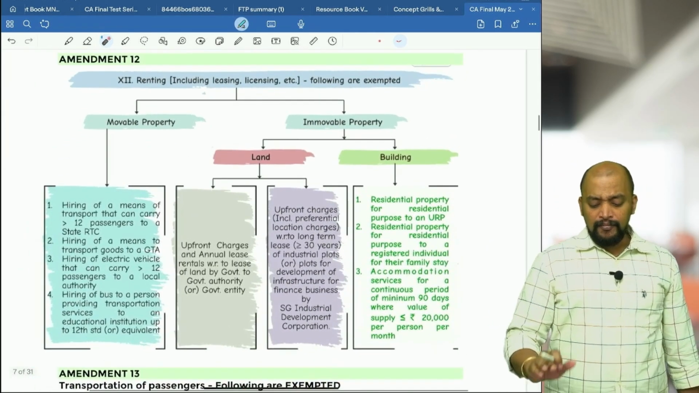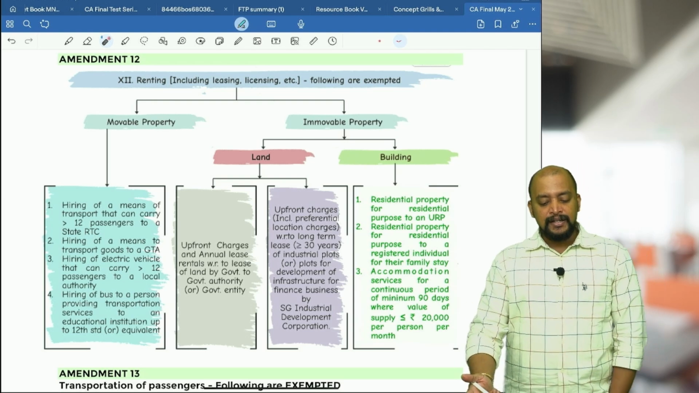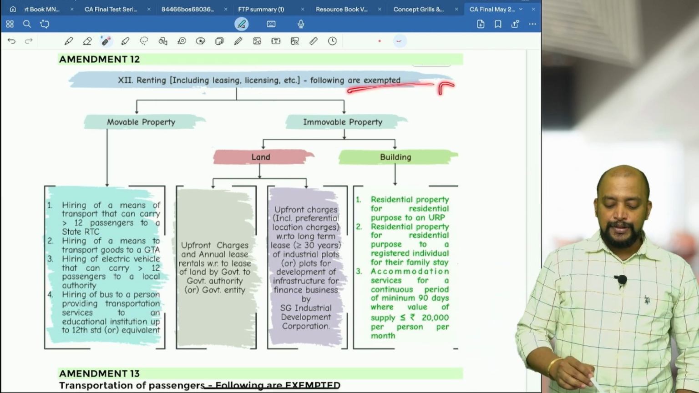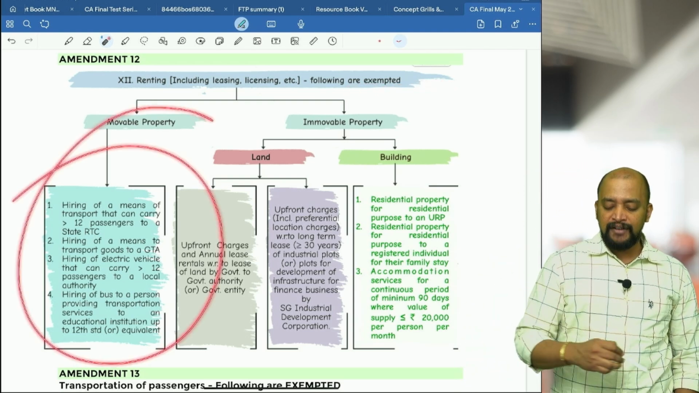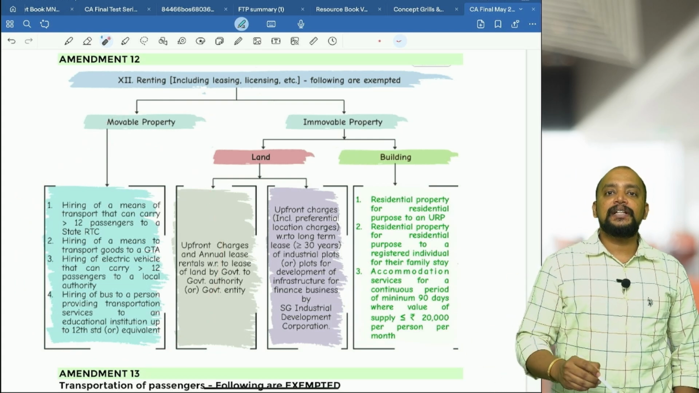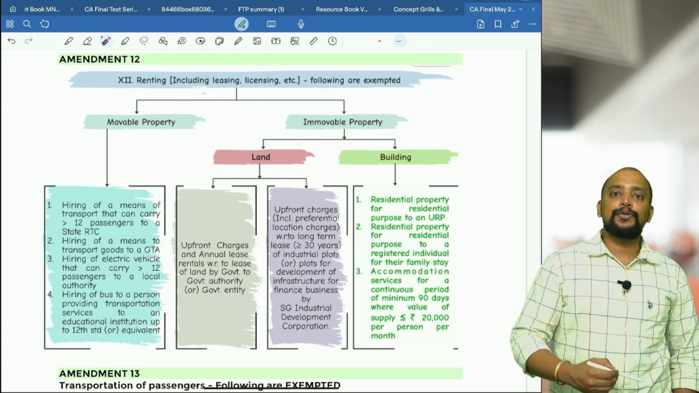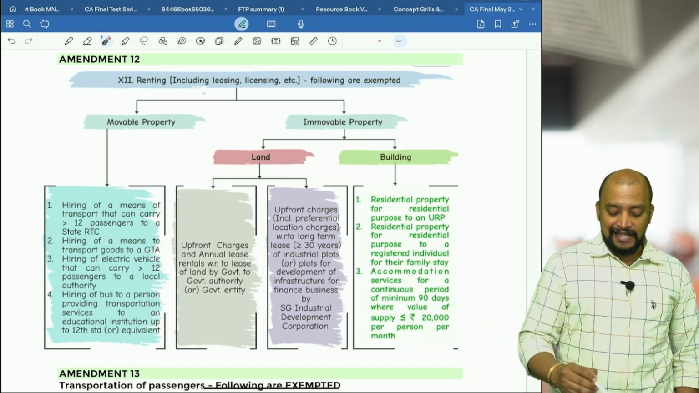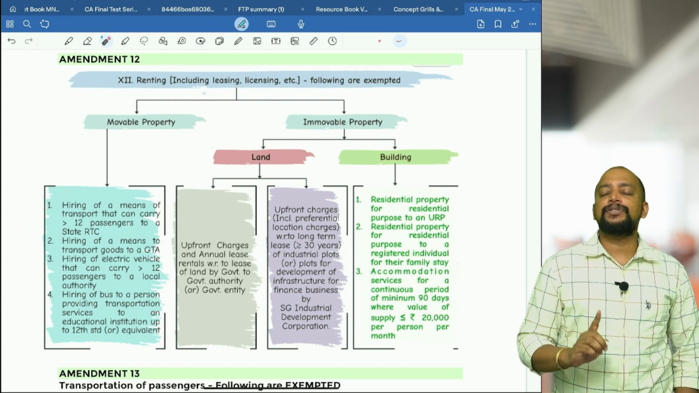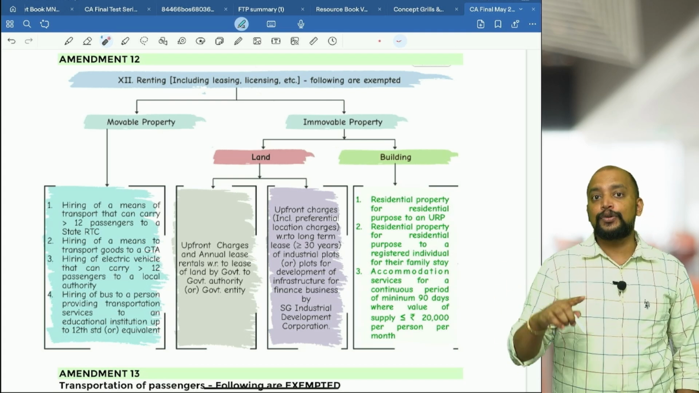Next one, renting. So, in case of renting, already we discussed. So, following are exempted. In case of renting of movable property, 4 exemptions. In the past also we have this. I have a motor vehicle that can carry more than 12 passengers. I am giving on rent to state road transport undertaking, that is exempted. But remember, greater than 12 passengers while counting the passenger seat. While counting the 12 passengers, don't include driver's seat.